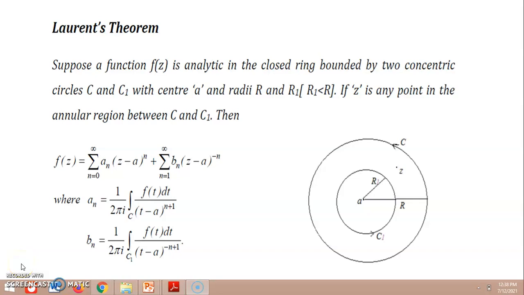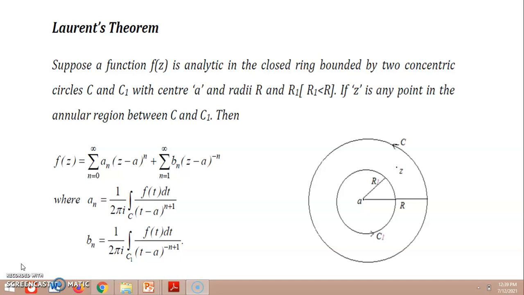Hello students, this is the continuation of the previous video on Taylor's theorem, in which we shall discuss the Laurent theorem. In Taylor's theorem, we have a function that is analytic within a circle C or within any closed contour C. How do you expand it in terms of a series, as we have discussed?